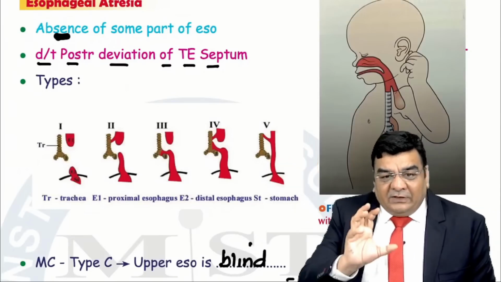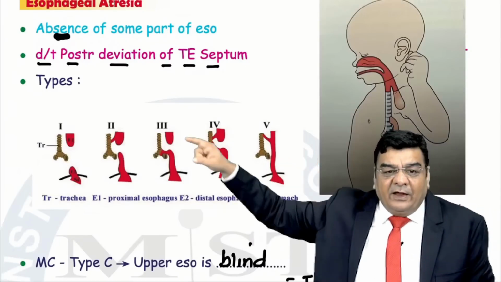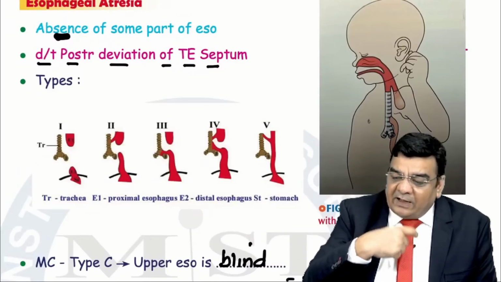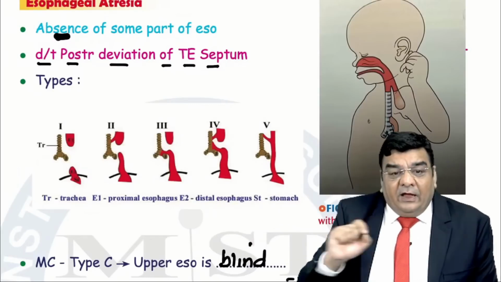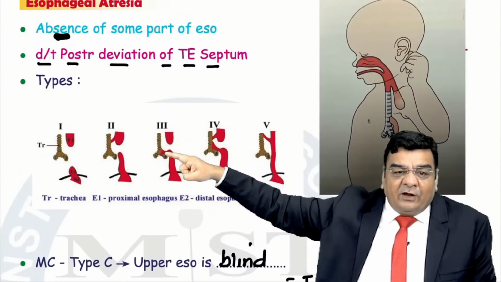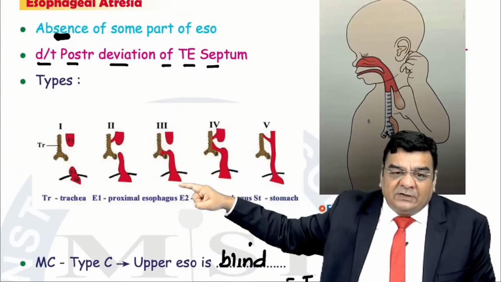So now, one thing in the given image: when will we see gas in the stomach? Gas from the mouth can go into the stomach through the esophagus if the entire esophagus is patent, right? Or if the entire esophagus is not patent, but there is any connection of the trachea with the lower esophagus, then the tracheal gas can go into the lower esophagus and into the stomach.